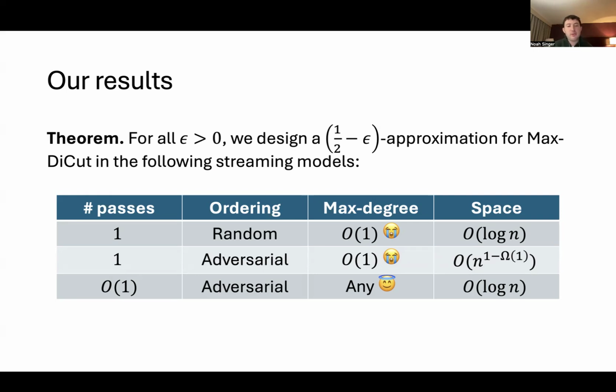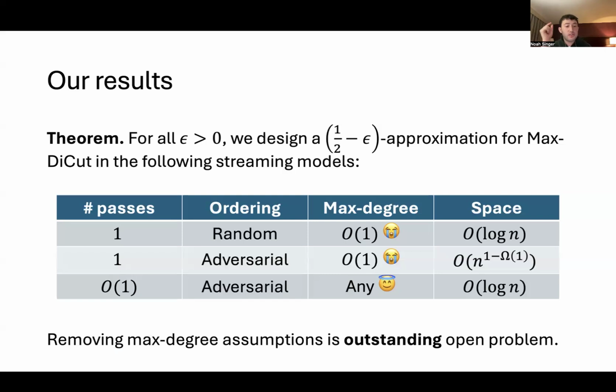Finally, if I want to relax this maximum degree assumption and allow unbounded degree vertices in the graph, I can do that and use only logarithmic space, but I have to take a constant number of passes over the graph, which means I don't just see the stream of edges once, I see it a constant number of times. I go through all the edges, then I go through all the edges again, then I go through all the edges again, a constant number of times.